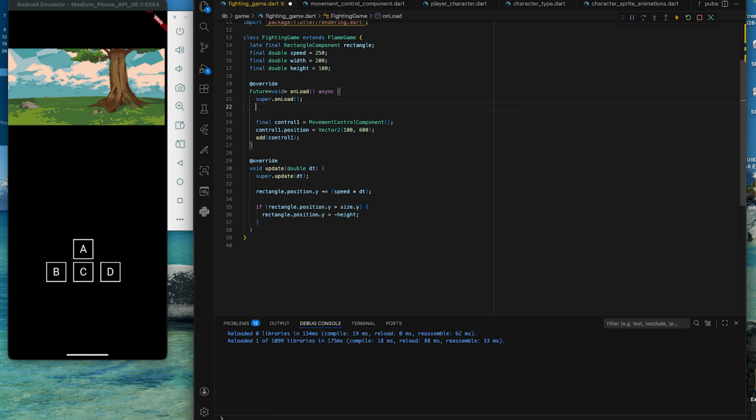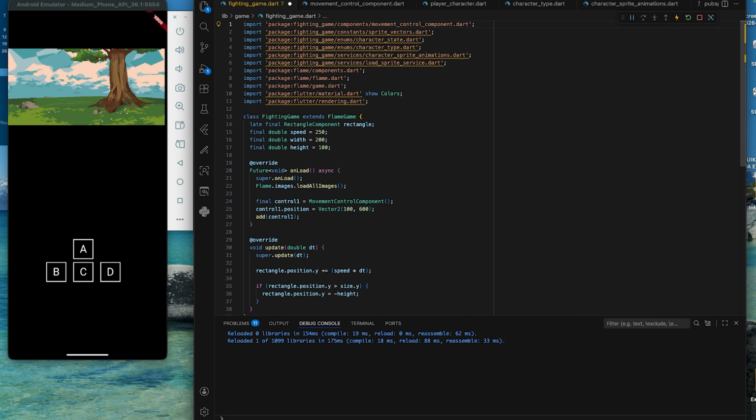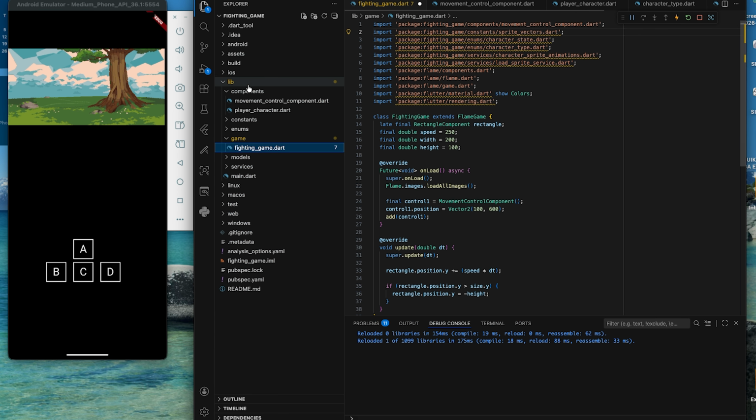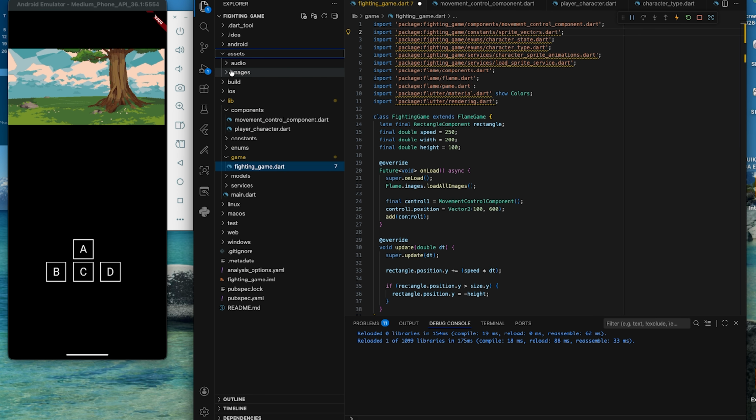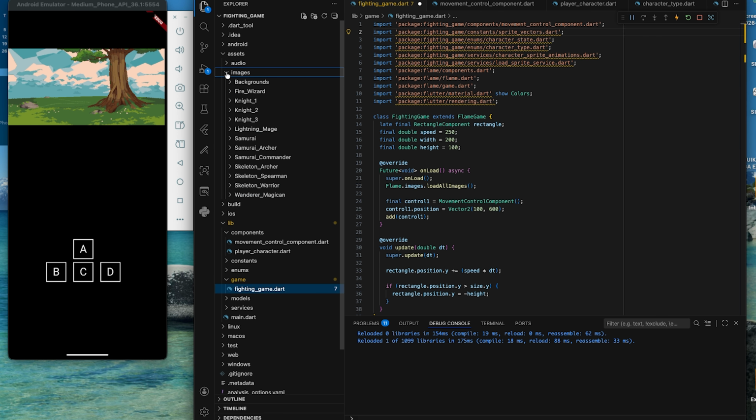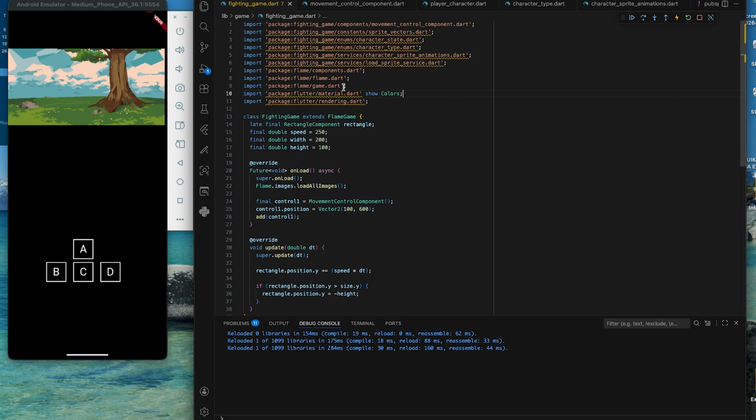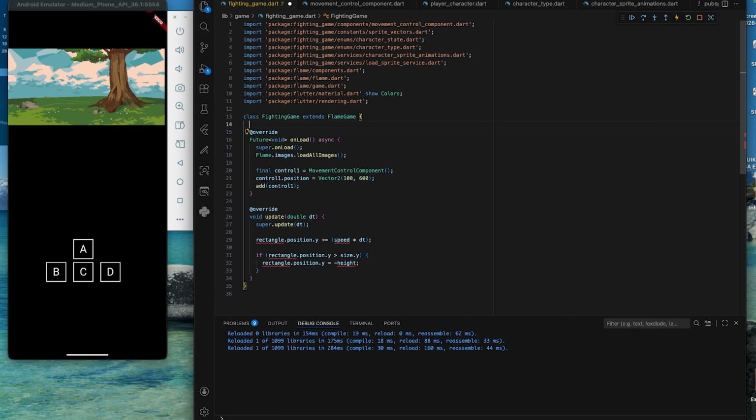Let's use a function called loadAllImages to load all our images for now. This function loads all images added to the game. With this function, there is no need to load them individually, but it comes at a cost because you might end up loading some of the images you won't need, and this is not very efficient. Because this game has few assets and it is mainly for learning purposes, I'll keep it as it is.